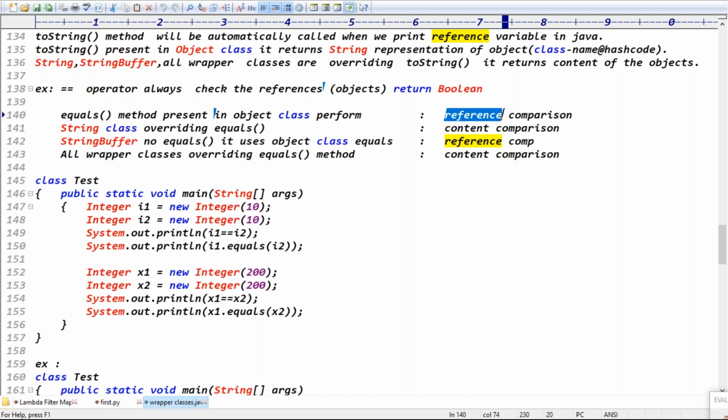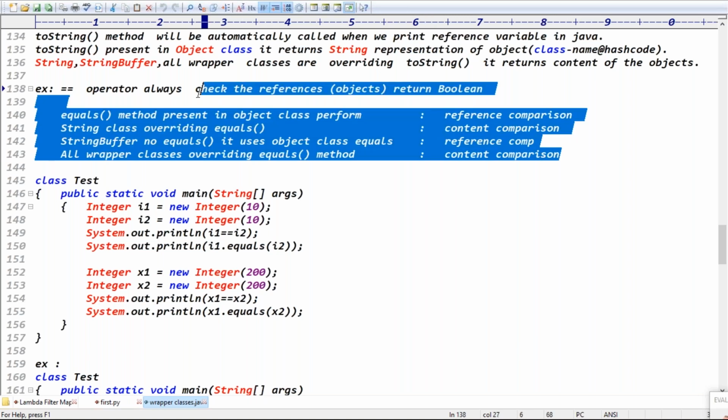Exactly. What about the StringBuffer class? In the StringBuffer class, there is no equals method, so it uses the Object class equals, which is reference comparison, right? But in all wrapper classes, the equals method is overridden to perform content comparison.